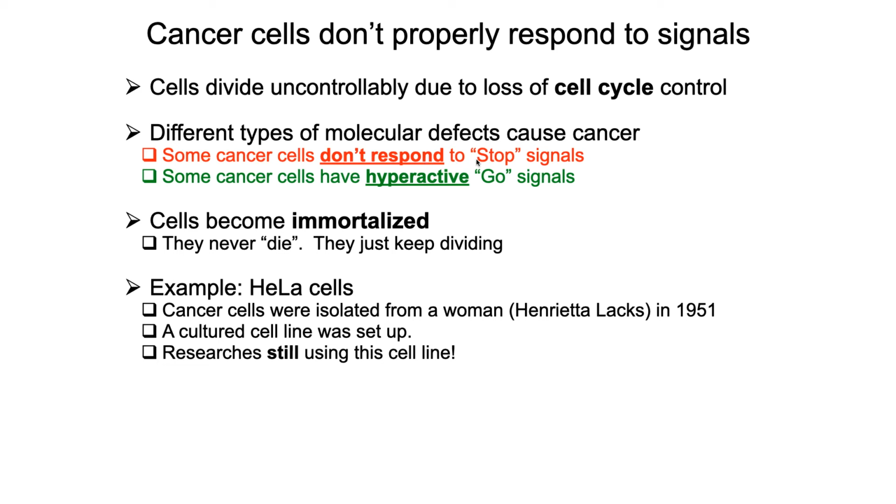The signals are being put out there, stop, stop, stop, but the cancer cells don't read them properly. Some cancer cells have hyperactive go signals. So it's not a matter of not hearing the stop signals anymore. The problem is we're making too much go signal. Go, go, go. And we'll look at the two types of genes that are involved in those two types of cancer.